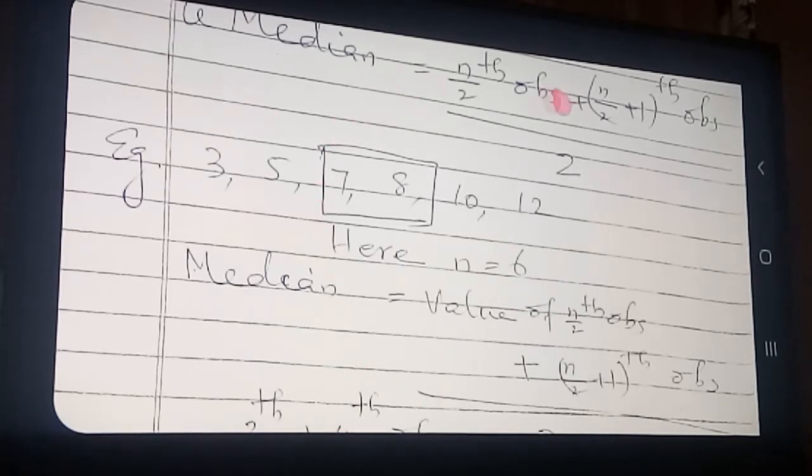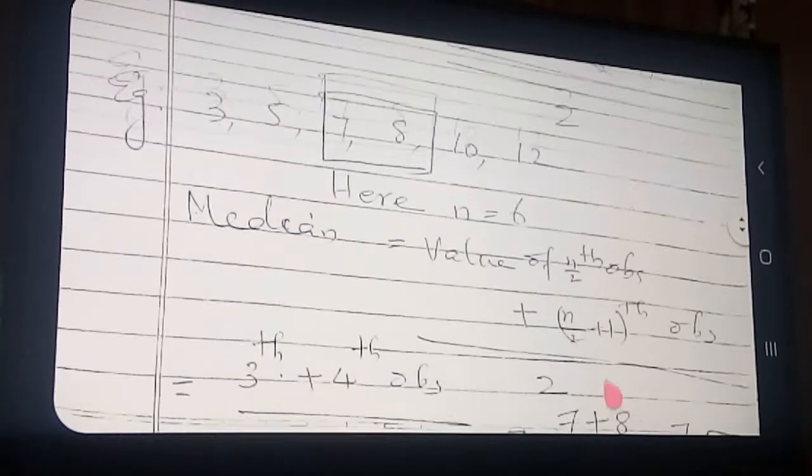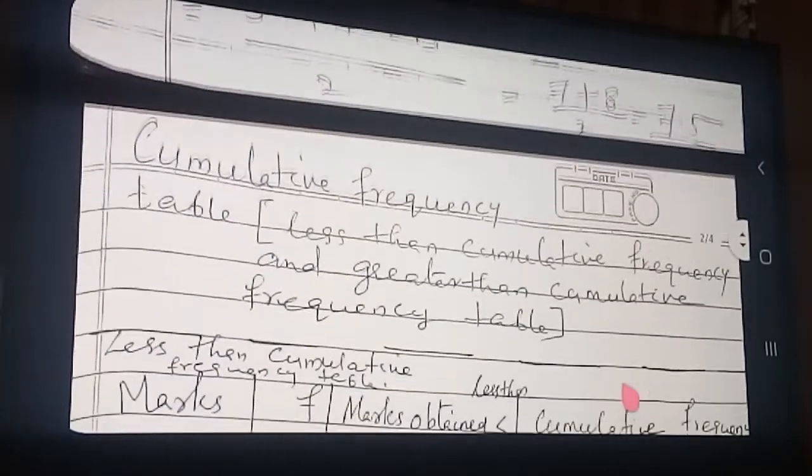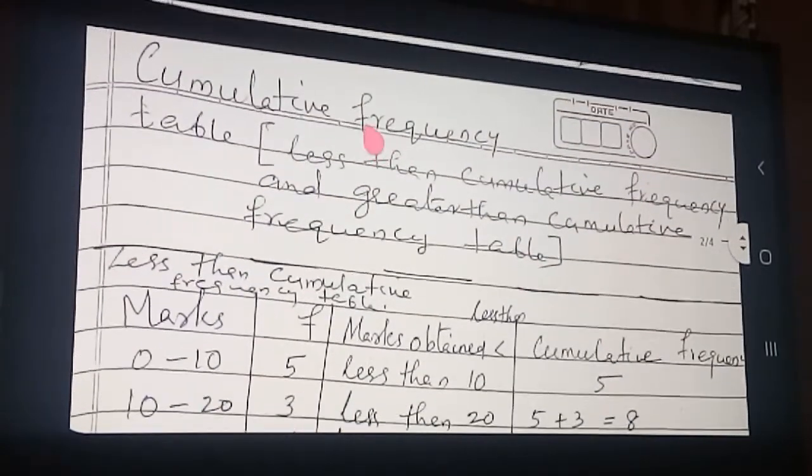Okay, got it clear now? We apply this in the case of ungrouped data. Now we are going to explain grouped data.